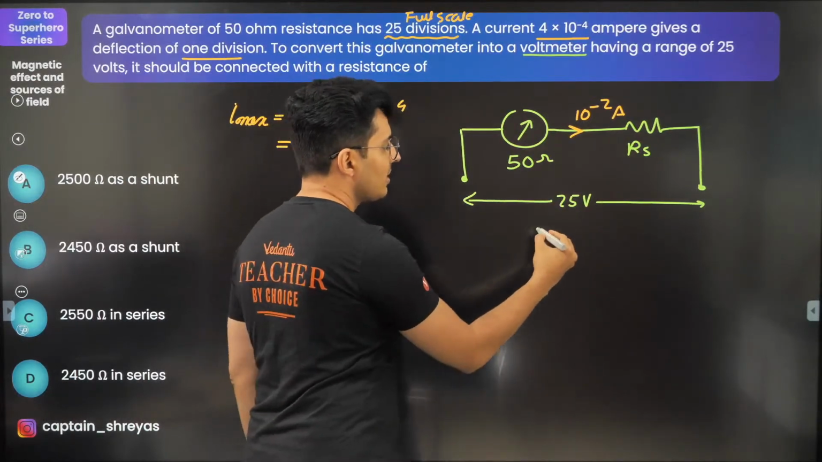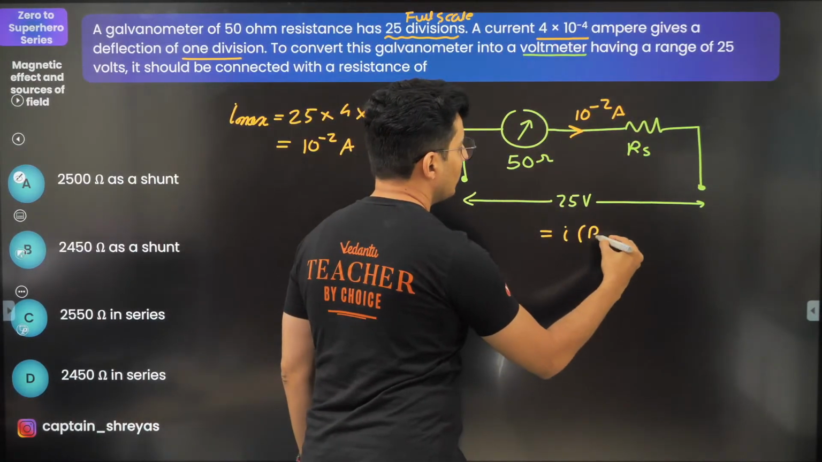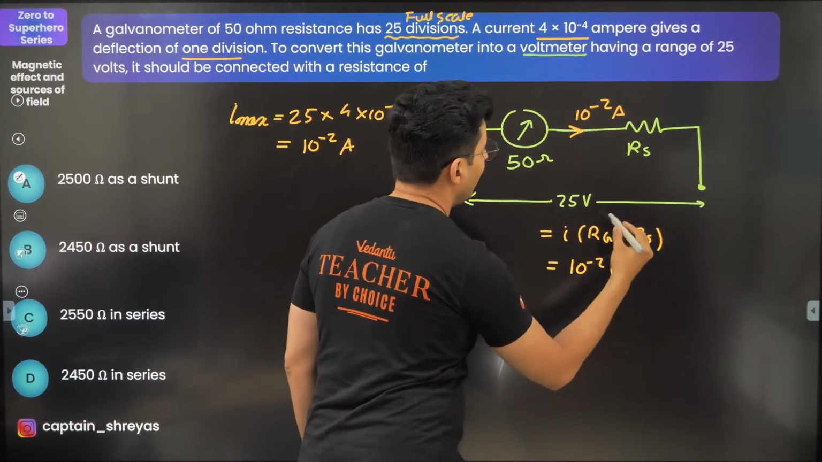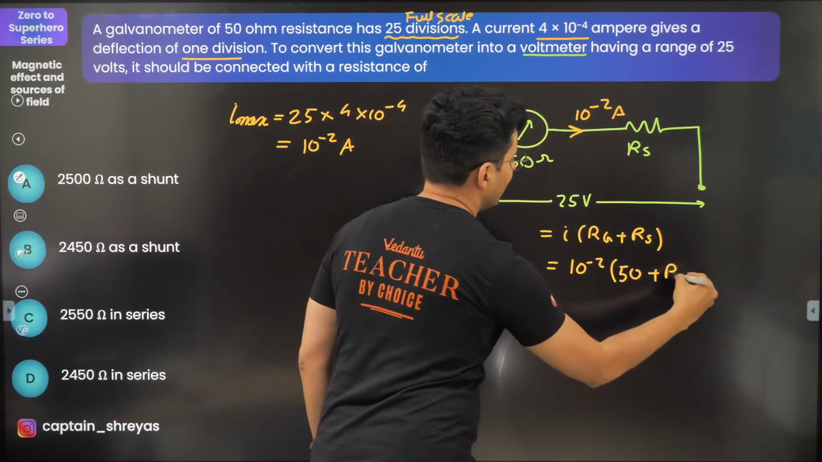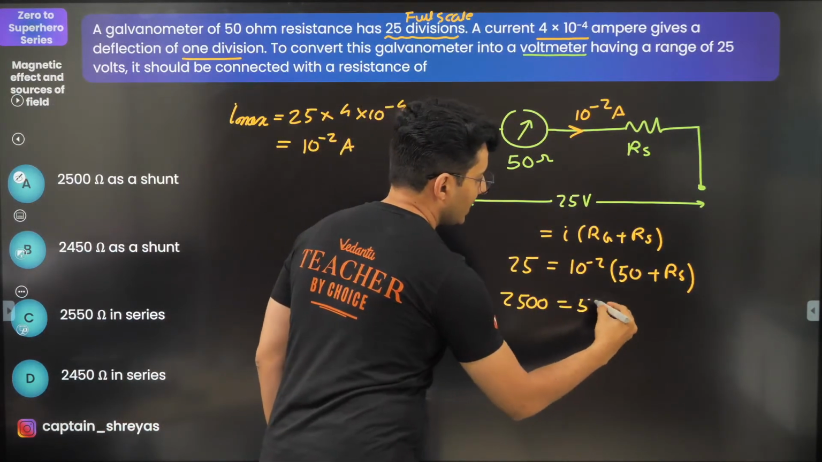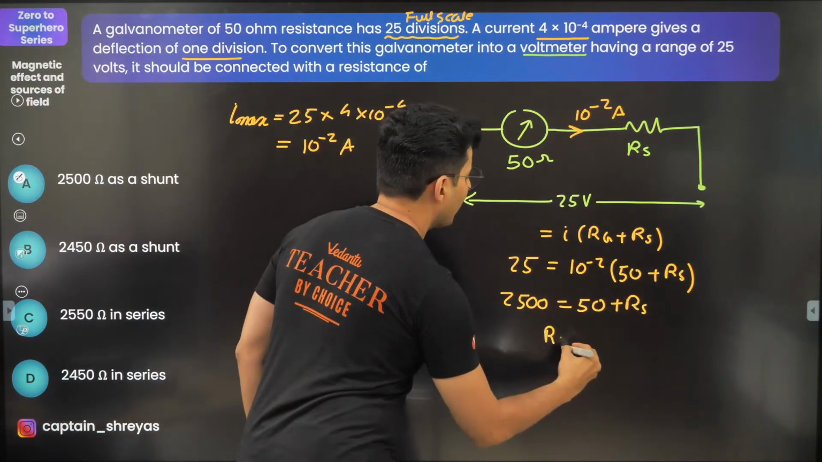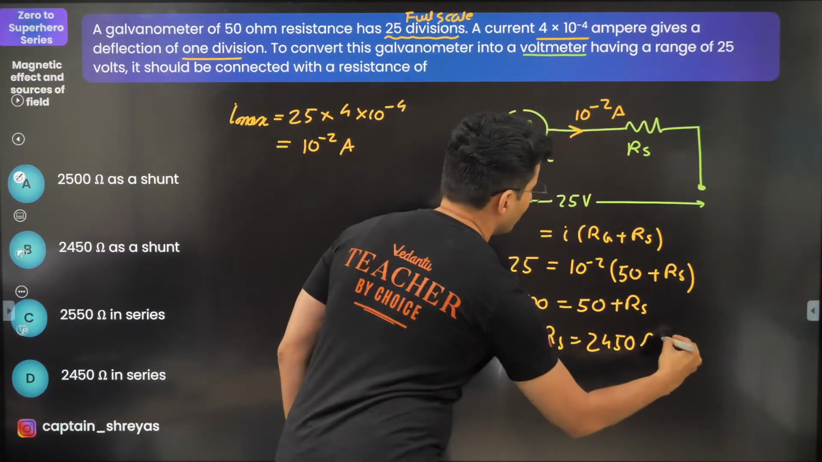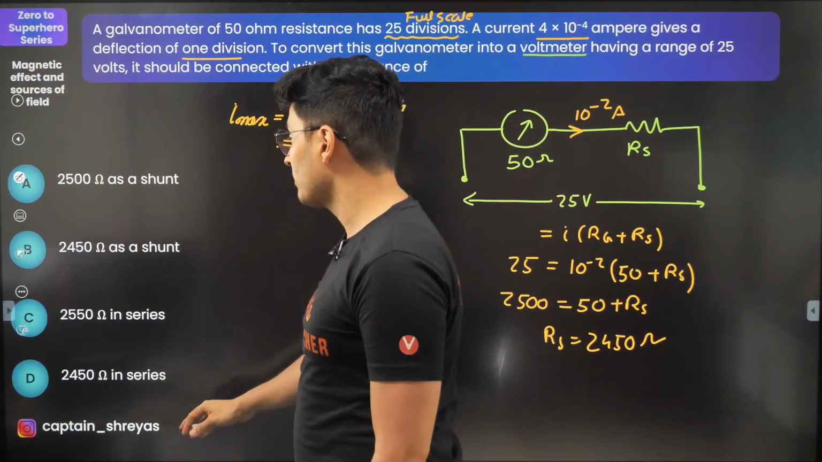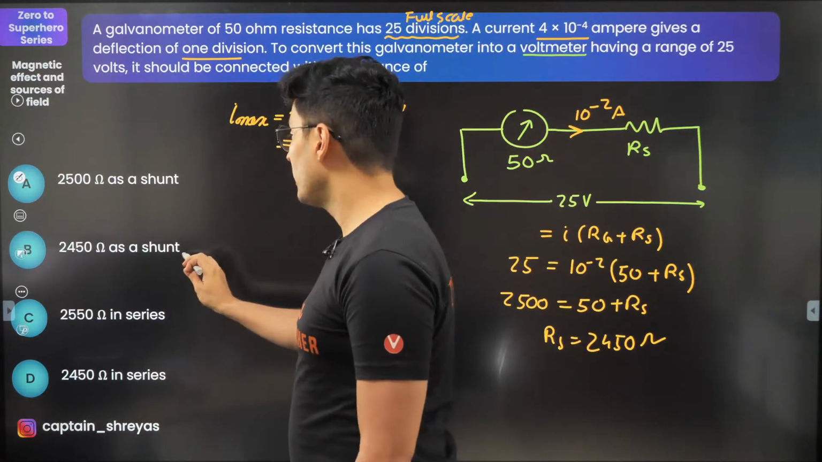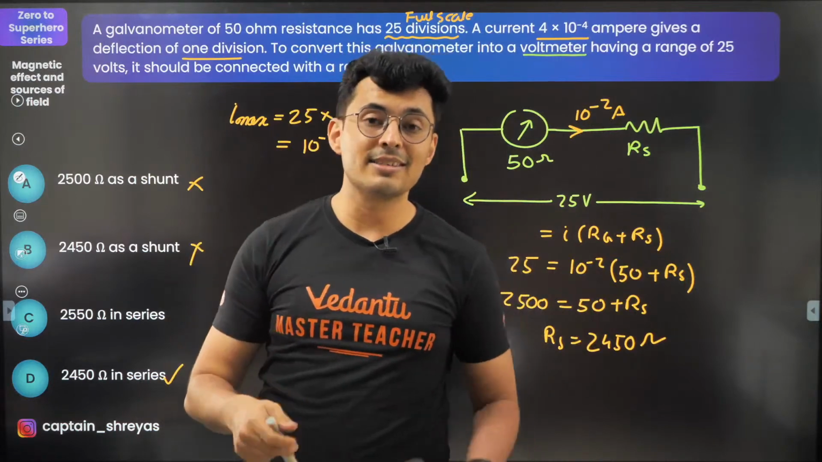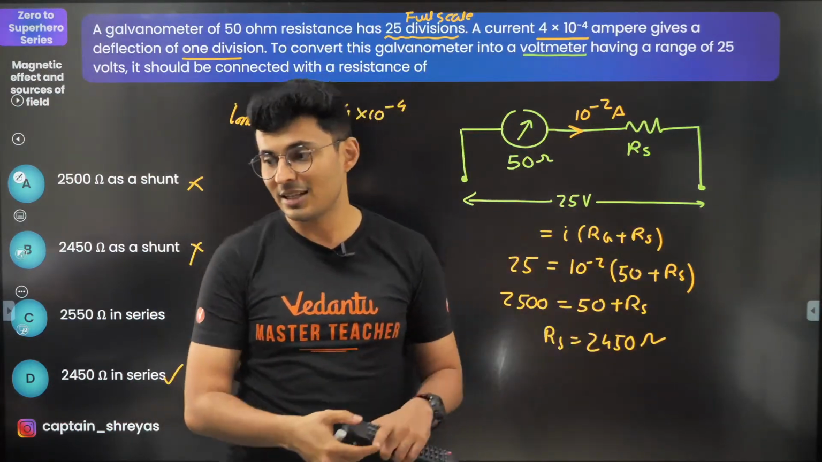Now this 25 volts by Ohm's law will be the current into the sum of the resistances. That's it, IR. So the current is 10 to the power minus 2, RG is 50, RS I do not know, and this side is 25. So this will become 2500 is 50 plus RS. Therefore RS will be 2450 ohms. Is this shunt or series? Definitely not shunt. It has to be series. Shunt is ruled out. It's a voltmeter. For voltmeter, it is in series, not in shunt. Shunt is parallel. That's for ammeter.